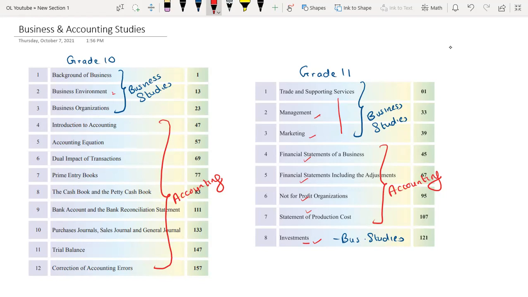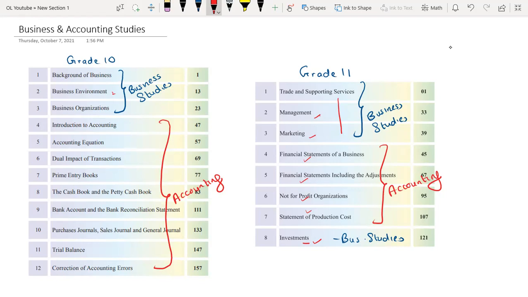Then in chapter 6, based on that accounting equation, you will be learning in each transaction how the dual impact works. How is the double entry system working? And in your chapter 7, you will be learning about the various types of prime entry books involved in the process of accounting. And in chapter 8, cash book and the petty cash book both are prime entry books, but they are specifically addressed in chapter 8.